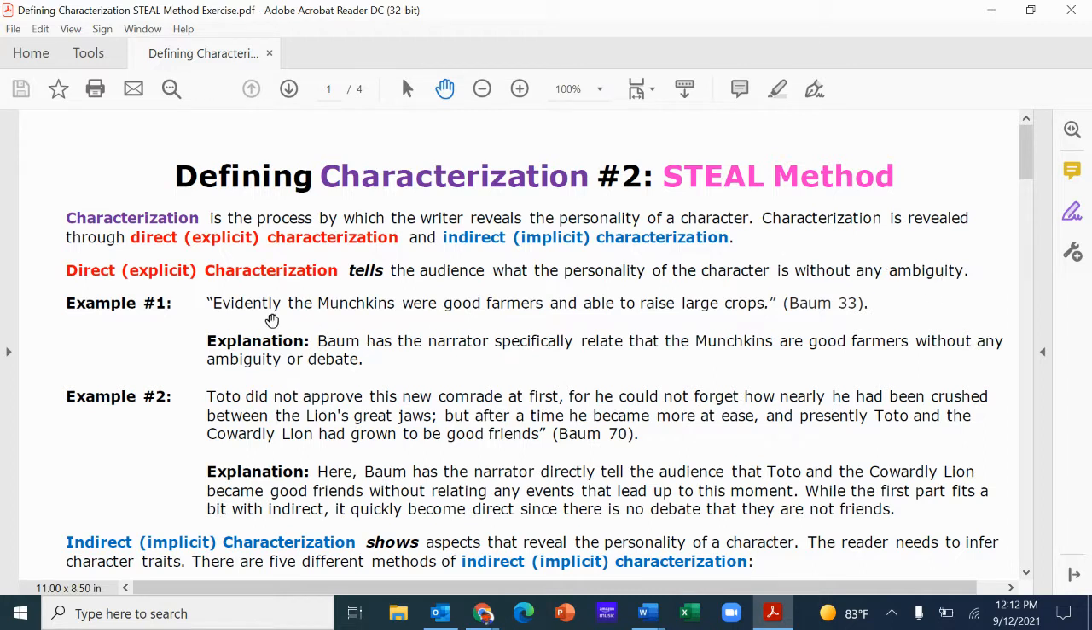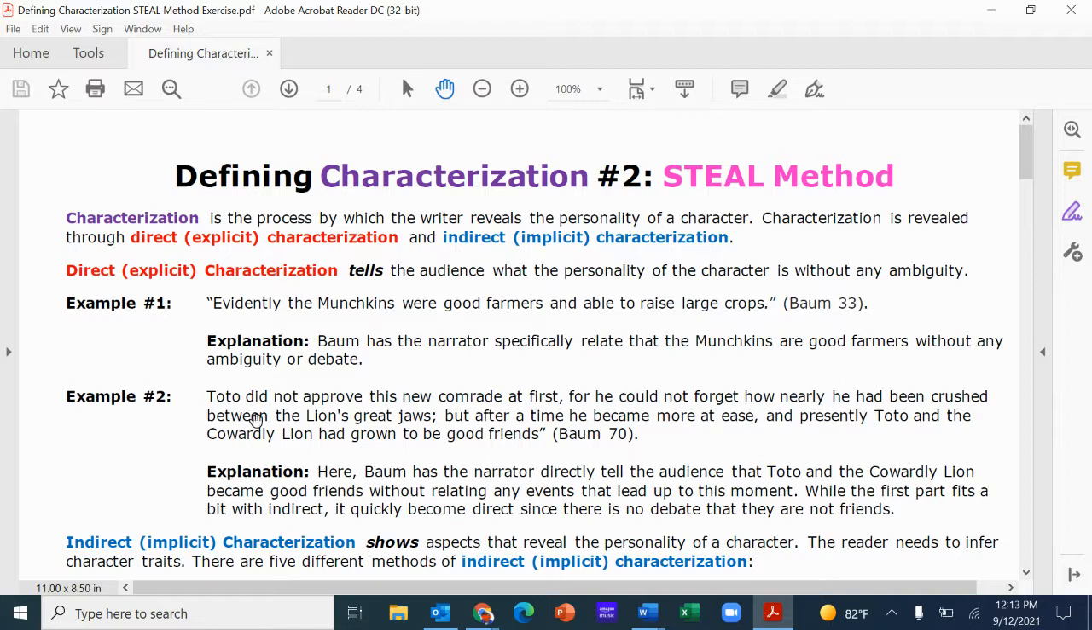So, one example: "Evidently the Munchkins were good farmers and able to raise large crops." Clear characterization of the Munchkins being farmers. There's no ambiguity here, right? There's no debate. We can't say they're not good farmers. There's no analytical idea that we could interpret here. They're simply good farmers.